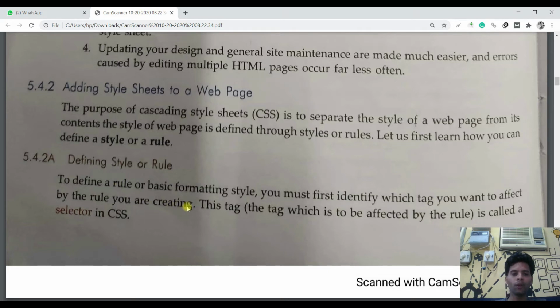So basically, if you are going to customize any IMG tag, heading tag, body tag or font tag, this particular tag you have to write first, and the formatting for this tag is called a style or rule.